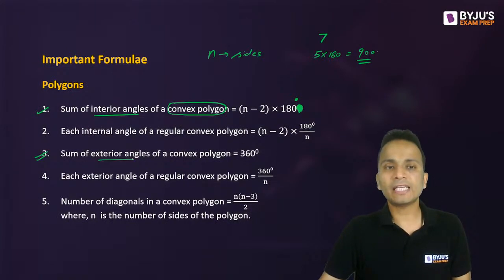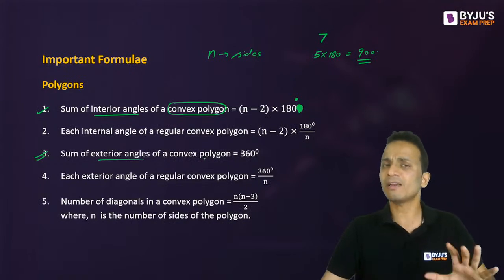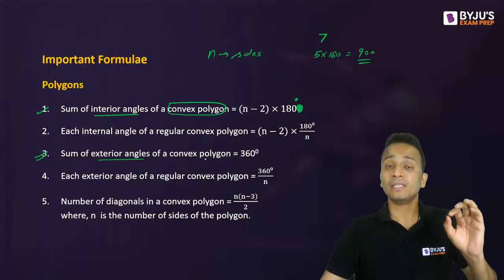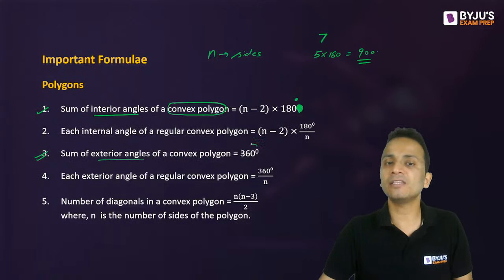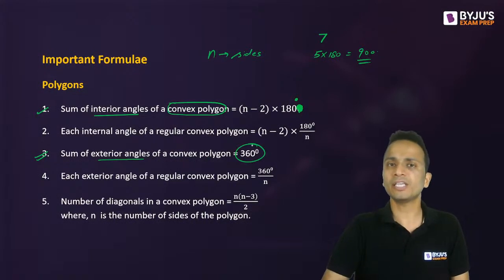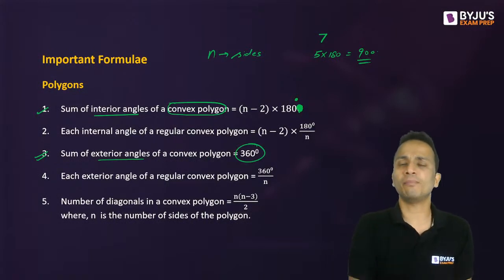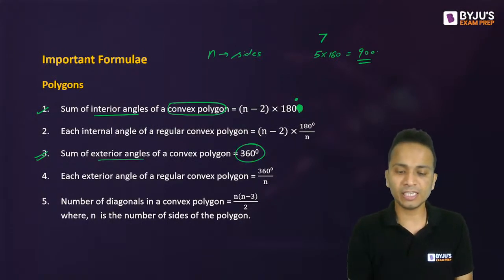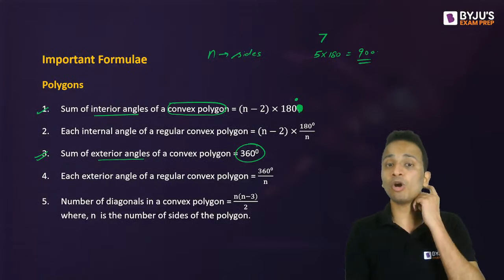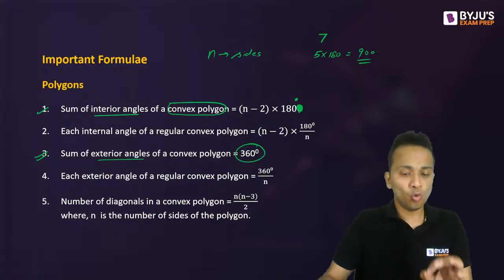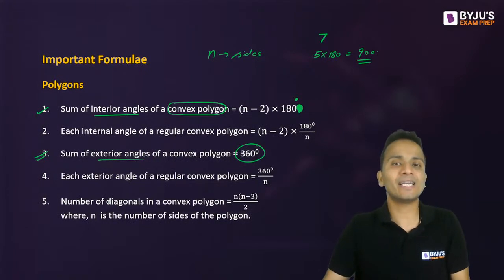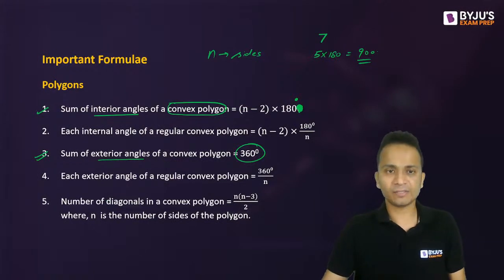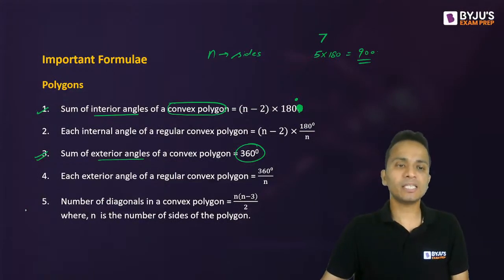Sum of all the exterior angles of a convex polygon. So take any random convex polygon. The sum of all the exterior angles will always be 360 degrees, and it will never depend on the number of sides. Whatever be the number of sides, the sum of all the exterior angles will be equal to 360 degrees. Right? Okay. Now next is formula number 5.